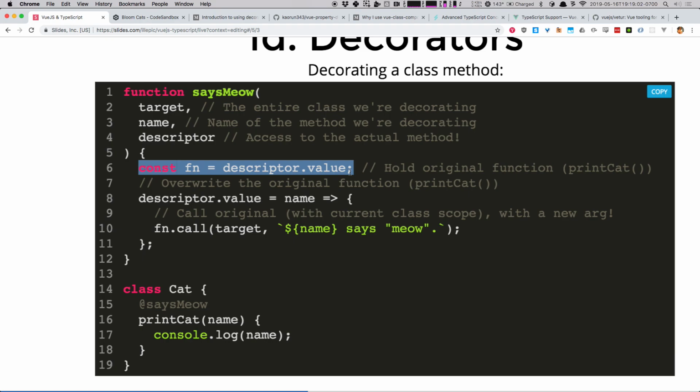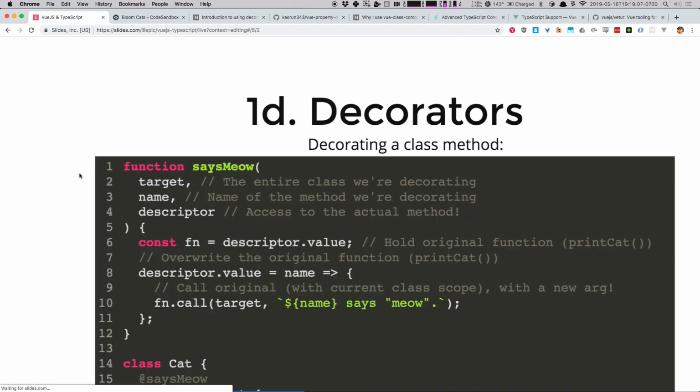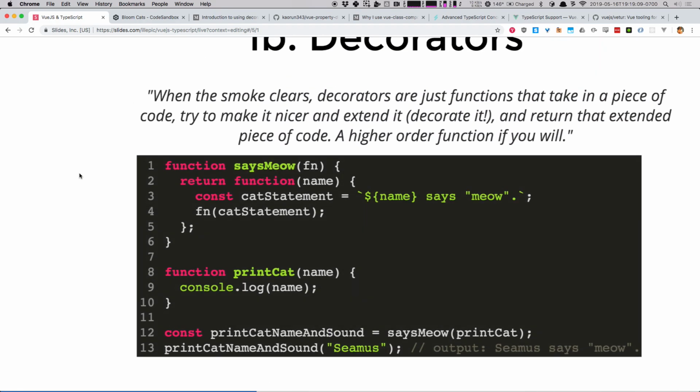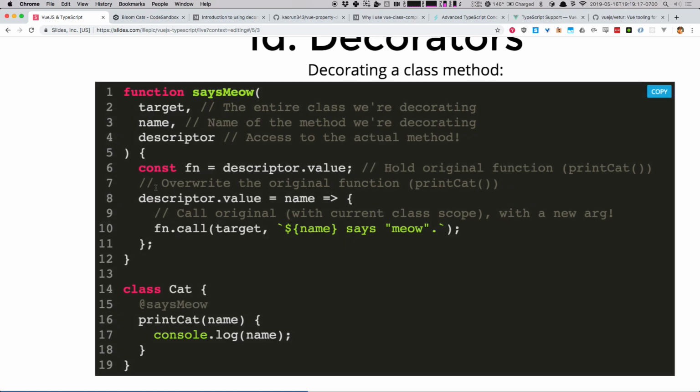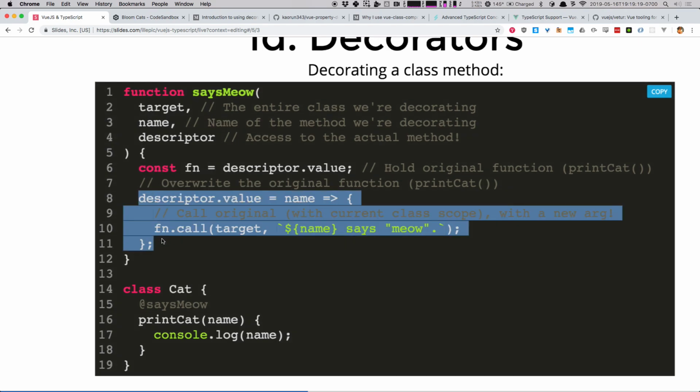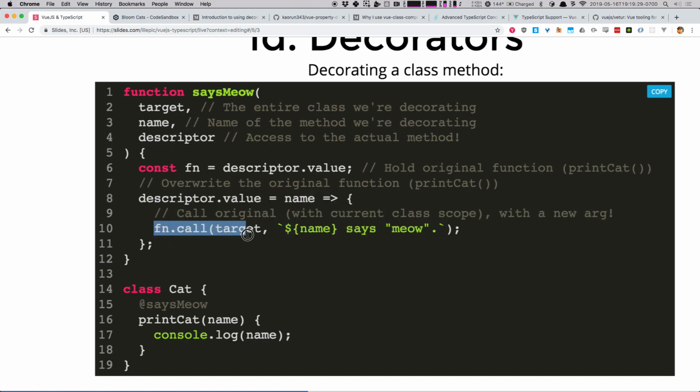So now what we're going to do is write our own function. We're going to replace it, okay? Just like we did right up here, we effectively just make my own thing and return my own function. Now we're gonna write our own little function, and it's gonna take in name just like it expects already, except now it's gonna say meow. You're probably wondering why we're using .call. Who can tell me what .call does in JavaScript?